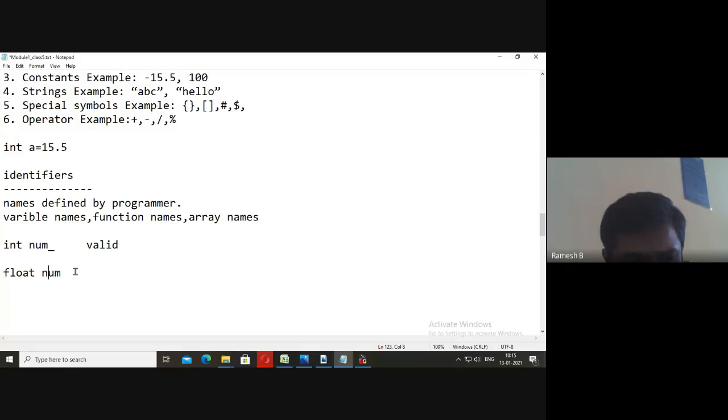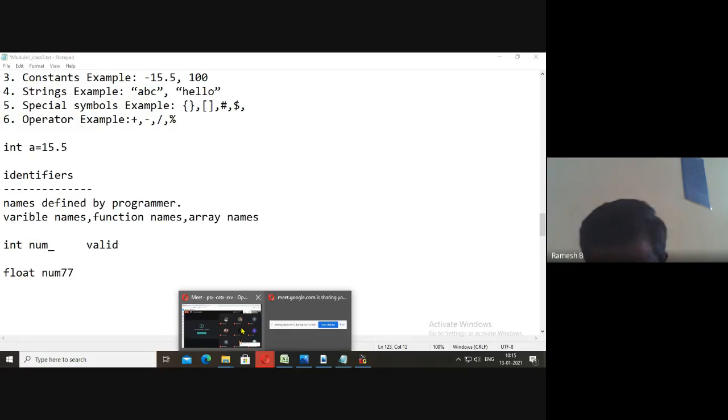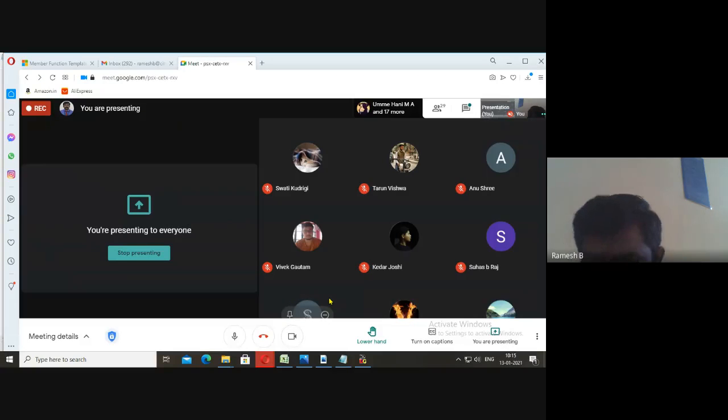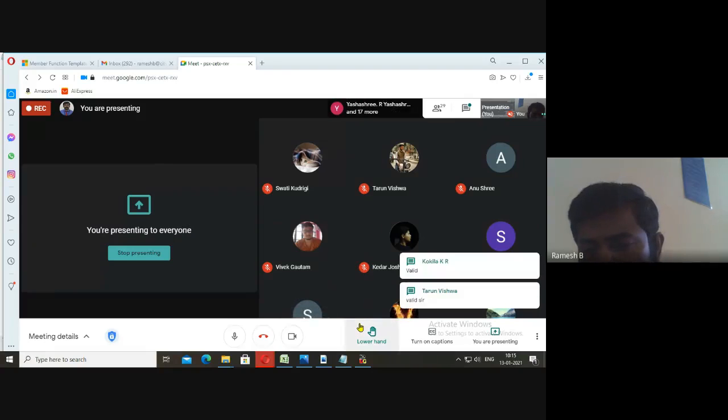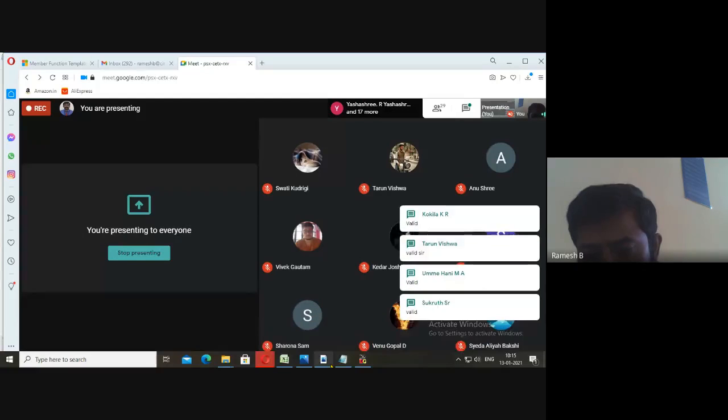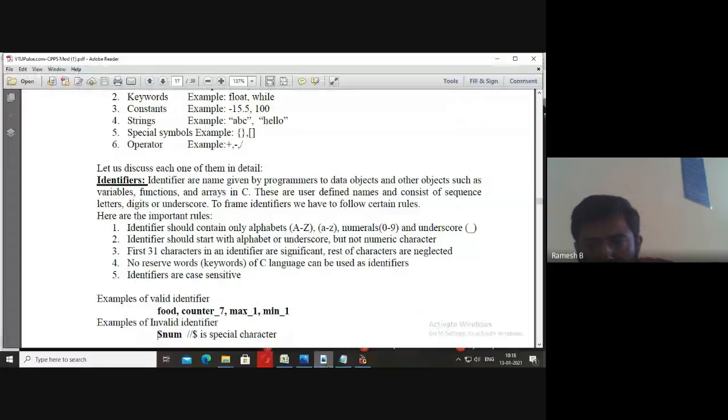Now you tell me this one. Float num77. Digits are allowed not in the beginning, but after. Valid. Good, Kokila. You see there? Numbers from 0 to 9 are allowed.